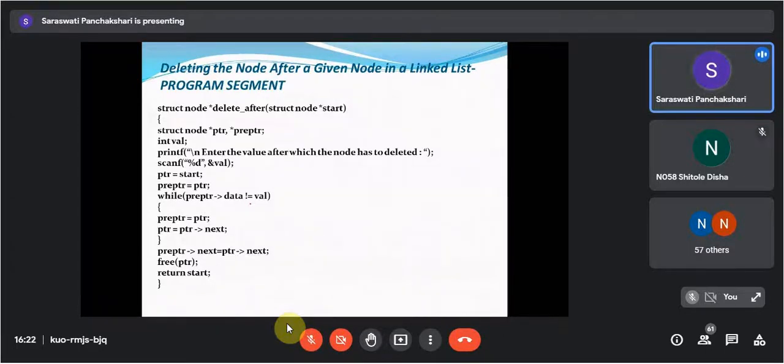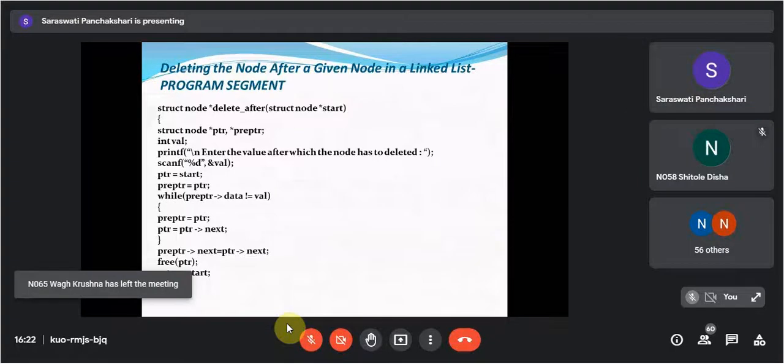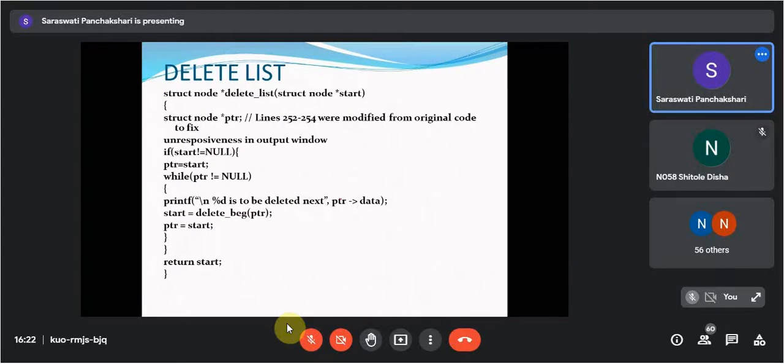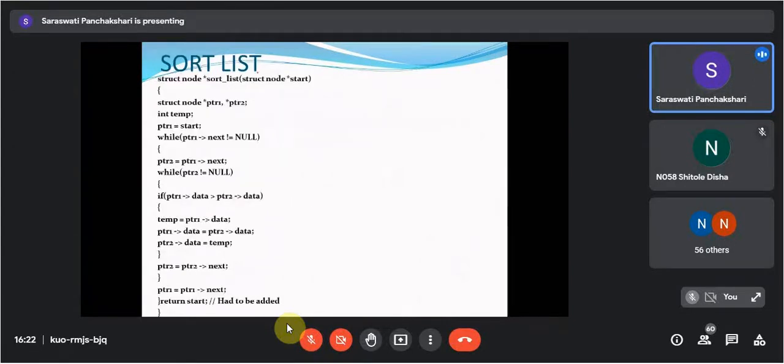Done? Understood everyone? Yes, ma'am. Okay. Then we are going to see sorting the list. So 2 pointers. What we have to do to sort the data? We are considering the ascending order.